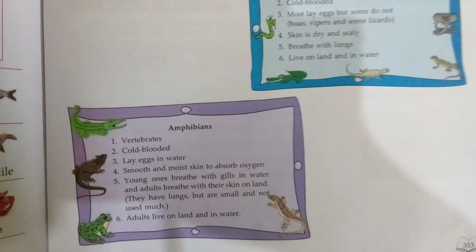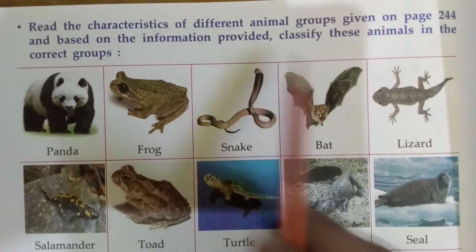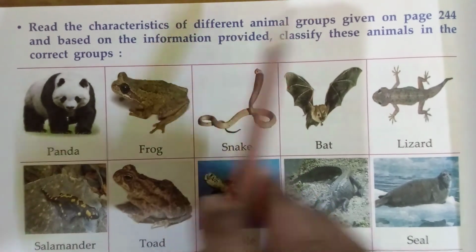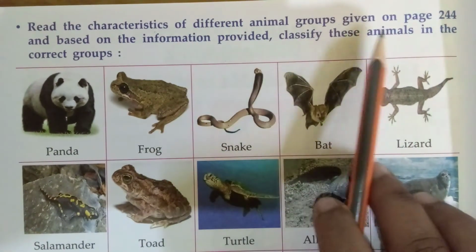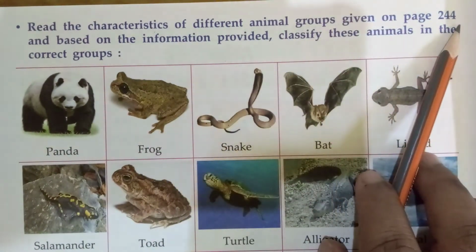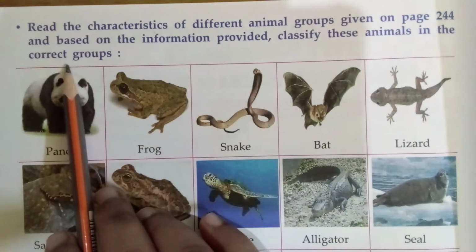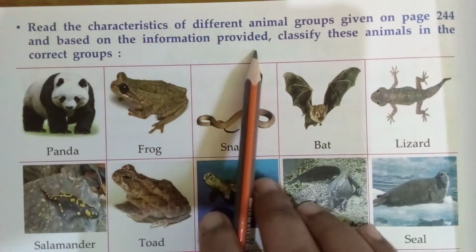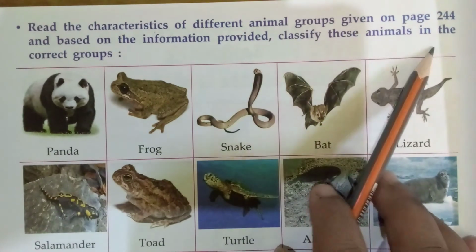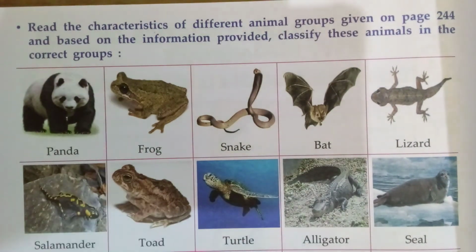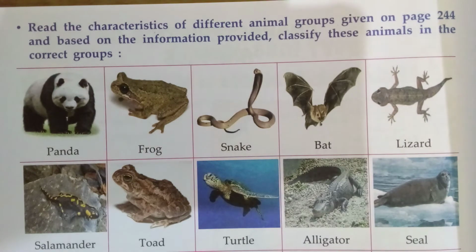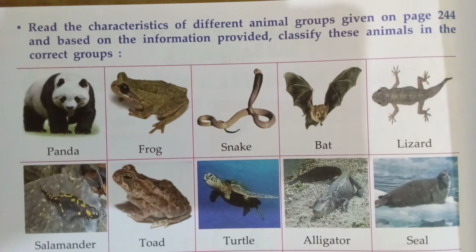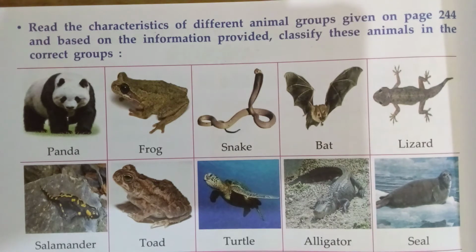Now see children what they have given. Read the characteristics of different animal groups given on page 244, and based on the information provided, classify these animals in the correct groups. They have given some information about these animals. We should first read that and then classify here, okay?